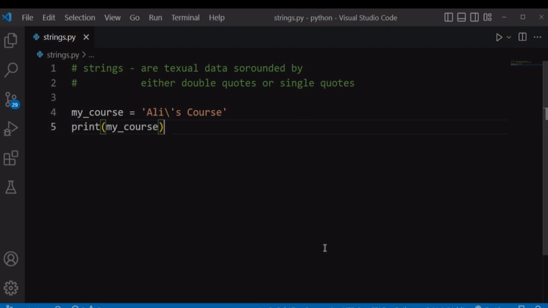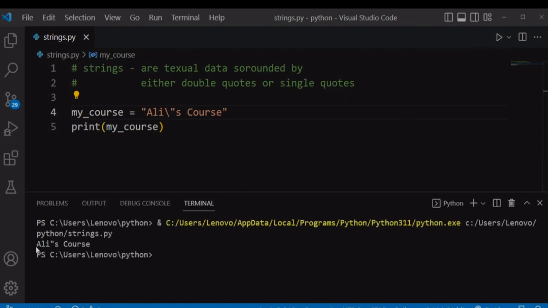The same case applies to our double quote strings. Let's say you want to have a double quote string Alice's course surrounded by double quotes, and you want to have a double quote within our double quote strings. Maybe in place of this apostrophe, you want to have a quote, and Python will think that we have ended our string here, and will treat the rest of our code as invalid. And you have to tell Python that this is not invalid, and we just want to have a quote within our string. And we can use also escape characters, and it will treat it as part of our string. If you run our file, it's going to print Alice's course and treat this quote as part of our string.